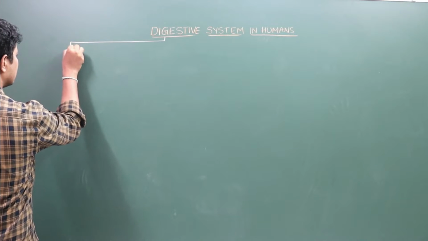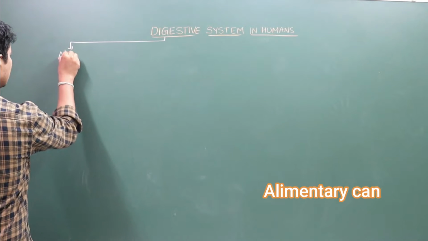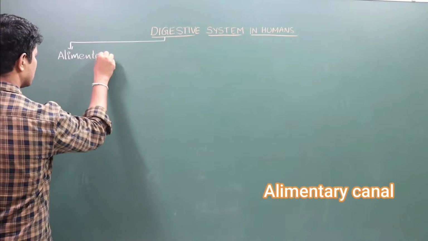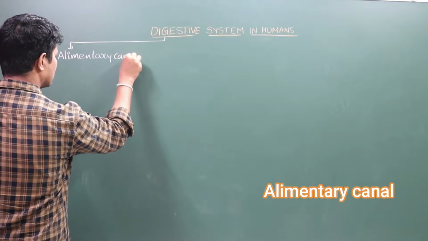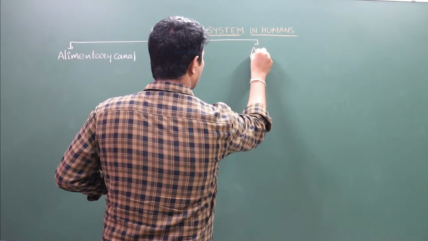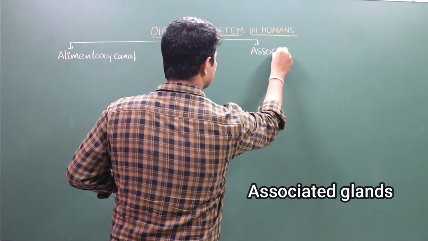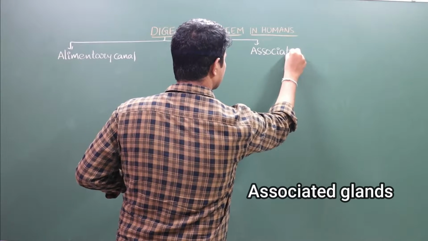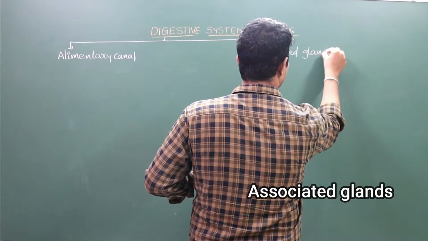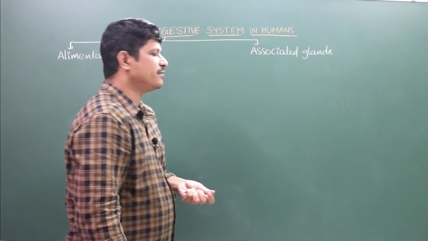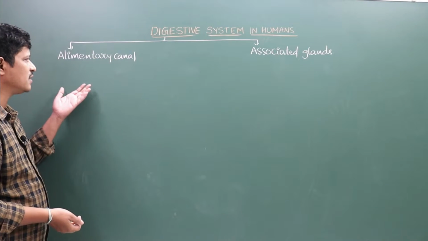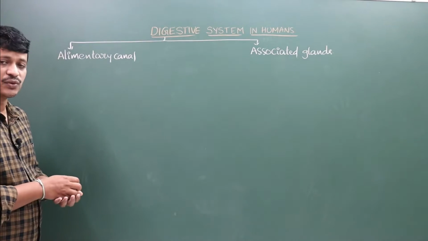First one is the alimentary canal, and the second one is the associated glands. The digestive system in humans consists of the alimentary canal and associated glands.